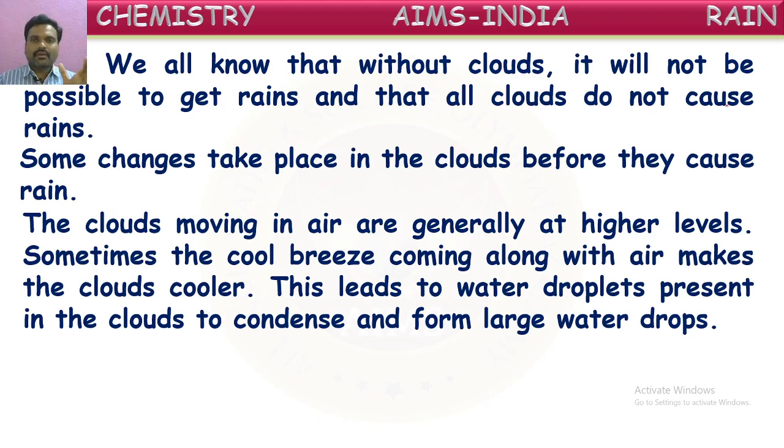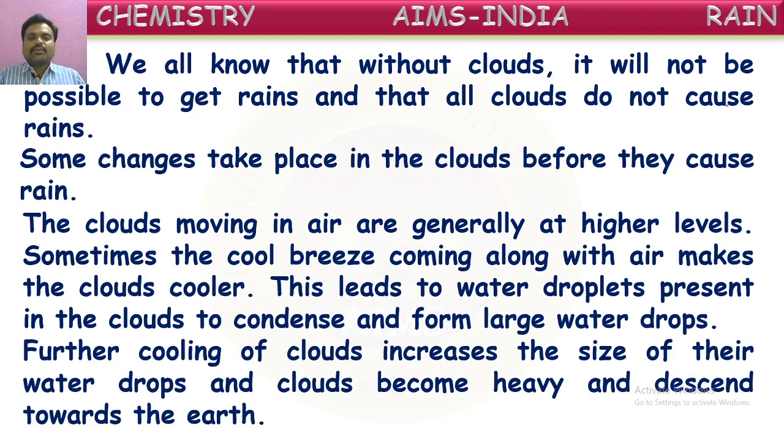These water vapor or clouds move from one place to another along with the wind. So when they come to a cooler place where the air is much cooler, in which areas will the air be cooler? Where there are many plants, like forests, there the air will be cool. So by touching this cool air, the clouds start condensing, meaning the water vapor starts converting into droplets more. So these droplets become bigger. Further cooling of clouds increases the size of their water drops and the clouds become heavy and dense towards the earth.